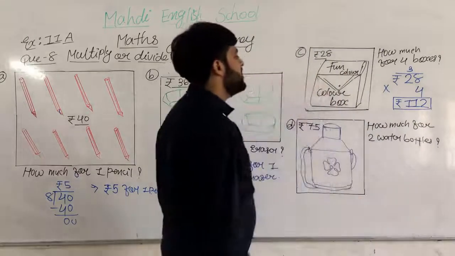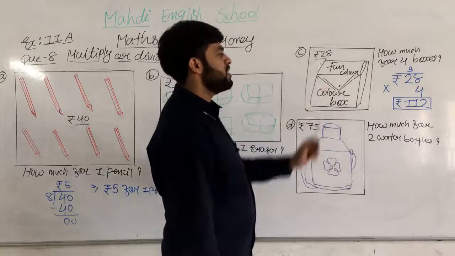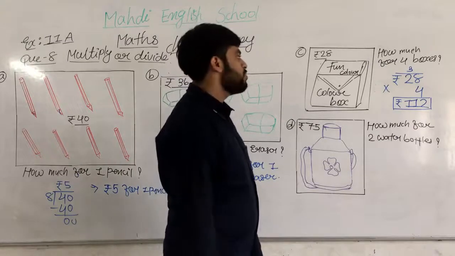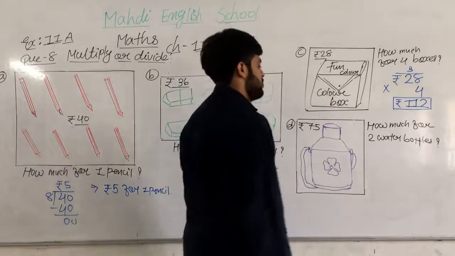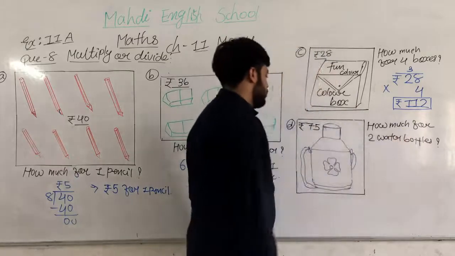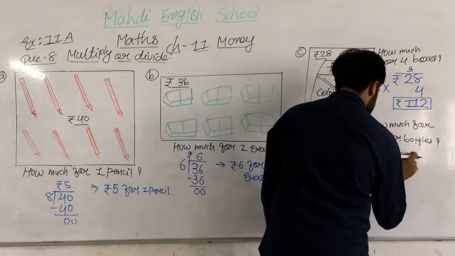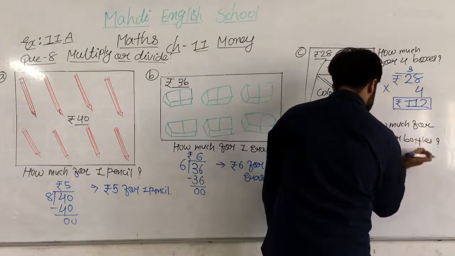The answer is 112 rupees for 4 color boxes. Understood? You have to write 112 rupees for 4 boxes. How much for the 2 water bottles? What is the price of the water bottle? The water bottle price is 75 rupees.